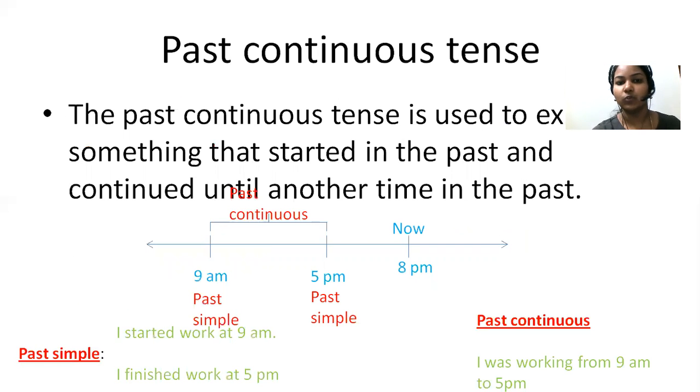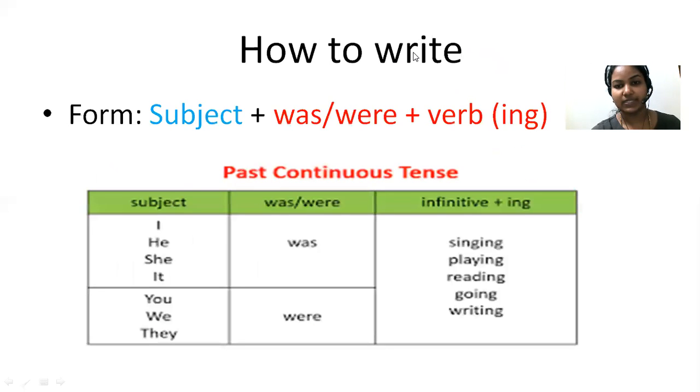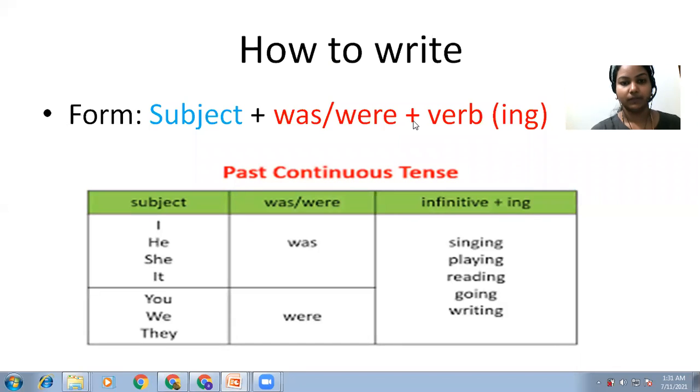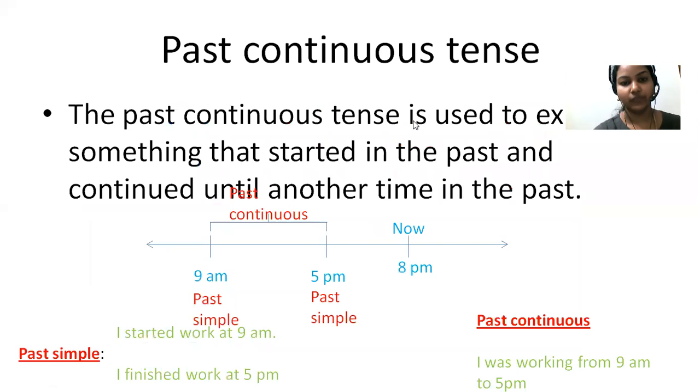Yeah, let's move on to past continuous tense now. Okay, so before we move on, what is past continuous tense? Past continuous tense means the action which started in the past and ended in the past. So the starting and ending point is there in the past, but the action continues for some time. Okay, so that is past continuous tense.